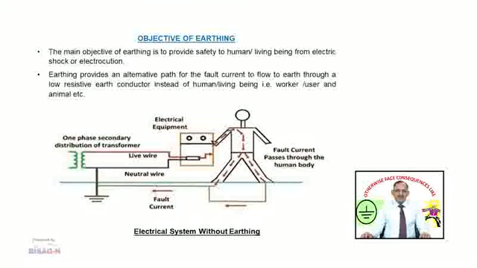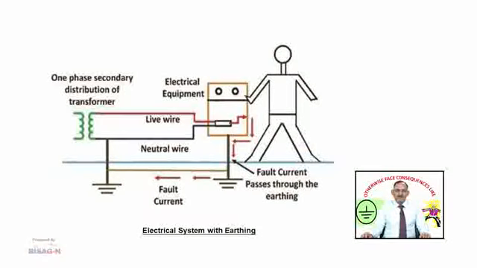On the other hand, if the electrical system is provided with local earthing or proper earthing, then what will happen? See in the figure. Here also the same electrical equipment is given electric supply through the transformer whose neutral is earthed, and a local earthing is given to this electrical equipment.